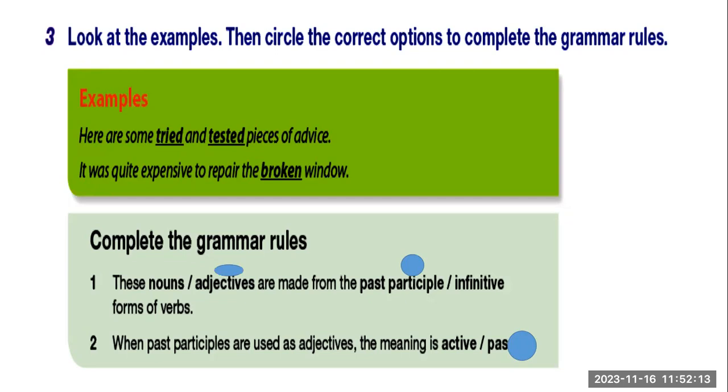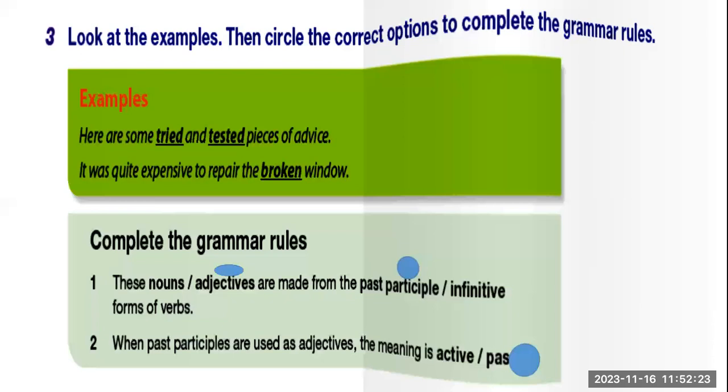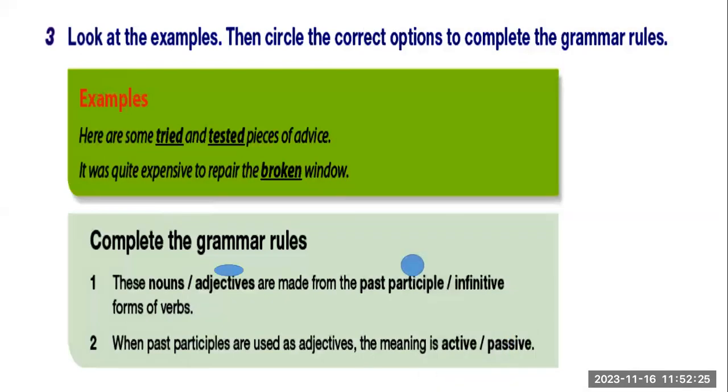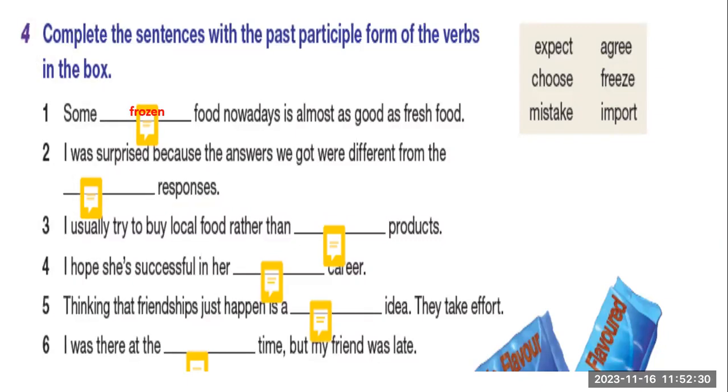The next part. Complete the sentences with the past participle form of the verbs in the box. Now I have 6 examples. Malak, Noor, Maysam, Maria, Layan Carlo, and Layan Smerat. Start.